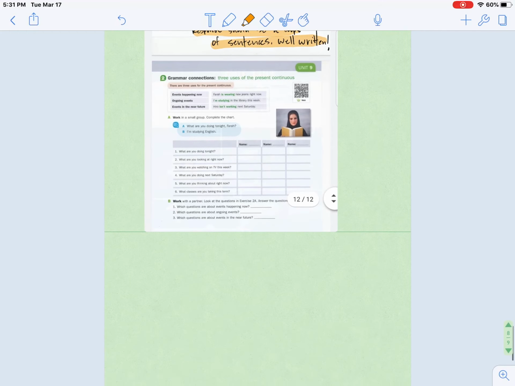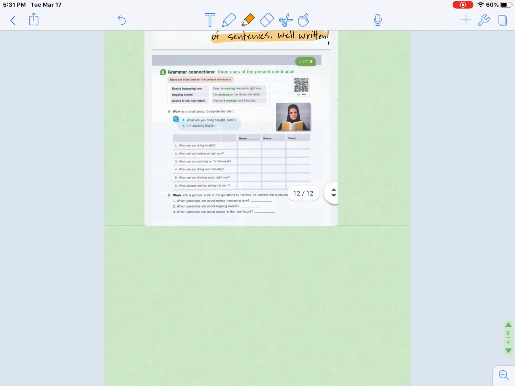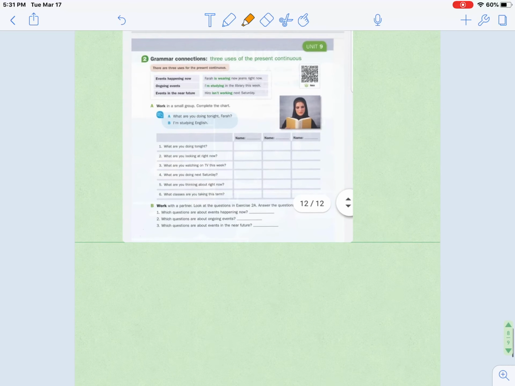And the last thing that we will look at in our Unit 9 is the continuous, but here we're looking at the present continuous. Is wearing, am studying, or isn't working. Here, instead of using the past, we're using the present continuous. And what is the difference between the past and present continuous? And here we have our answers.